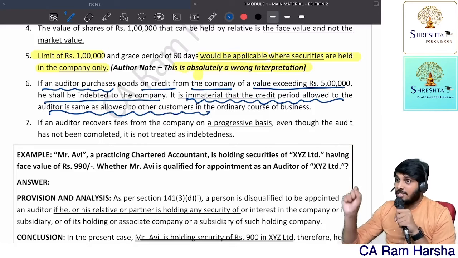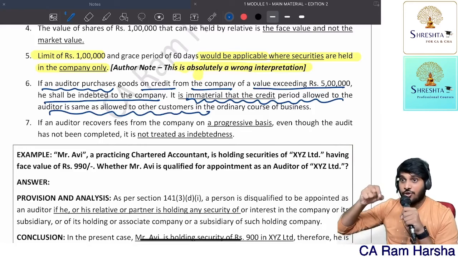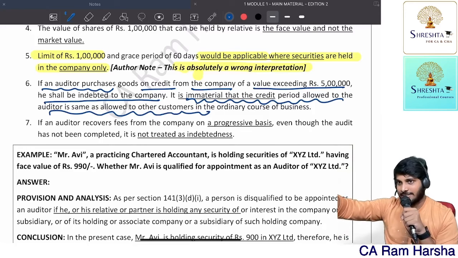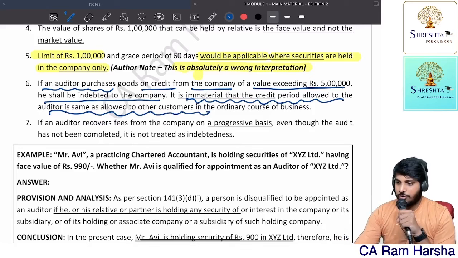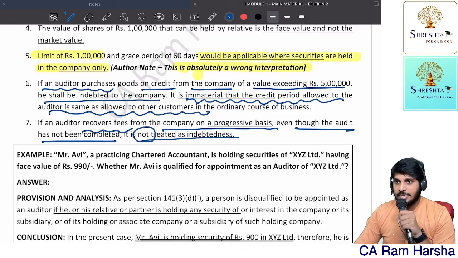So even if you take audit fees before you do the work, that is also treated as indebtedness. So how can I take audit fee? If you recover the audit fee on a progressive basis, even though the audit is not completed, it is not treated as indebtedness.